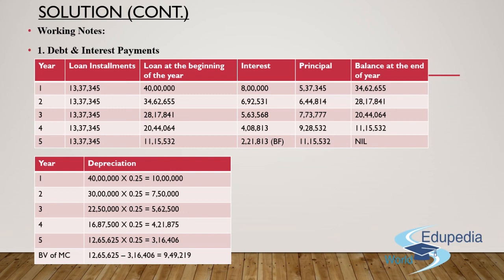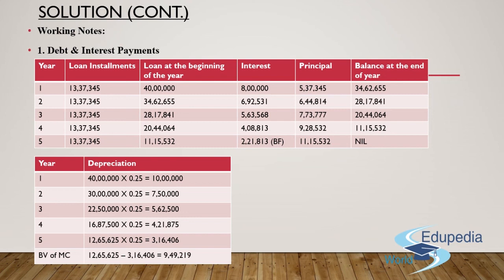Now coming to the second part, which is loan at the beginning of the year. Remember guys, the cost of the machine is 40 lakh rupees. So I have opted for a loan for the complete 40 lakh rupees. This is the loan amount at the beginning of the year. Since it has been told to us in the question itself that we are supposed to charge 20% interest on the loan amount, for 20% on 40 lakh rupees, it has to be 8 lakh rupees interest for the first year.